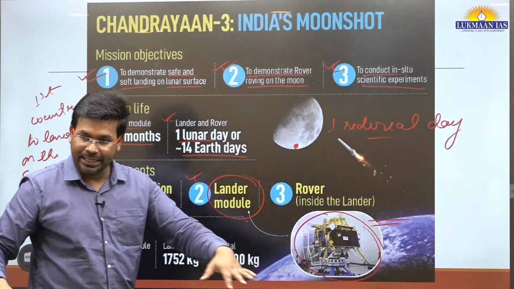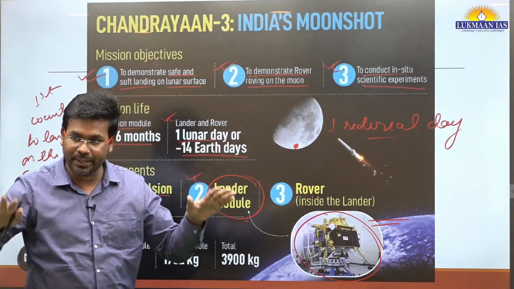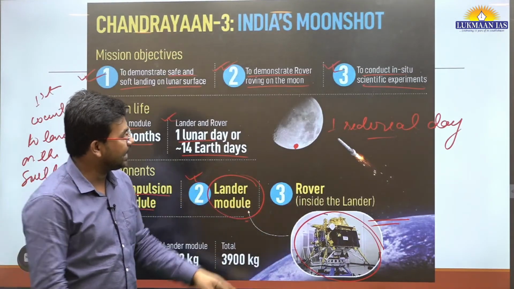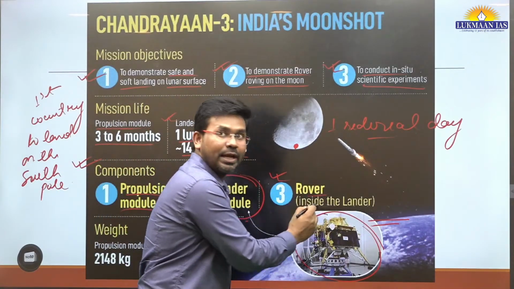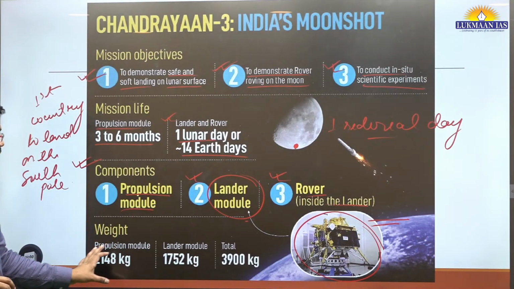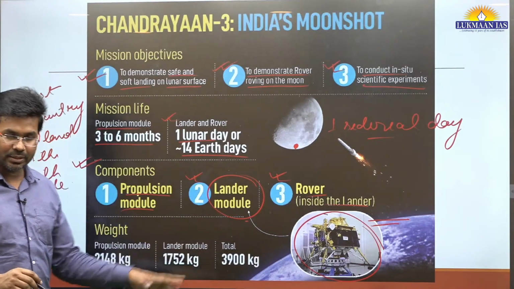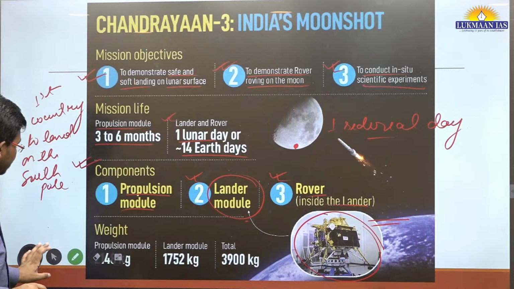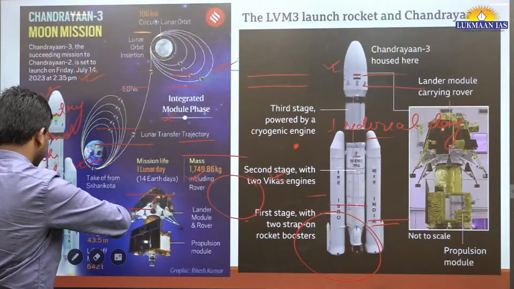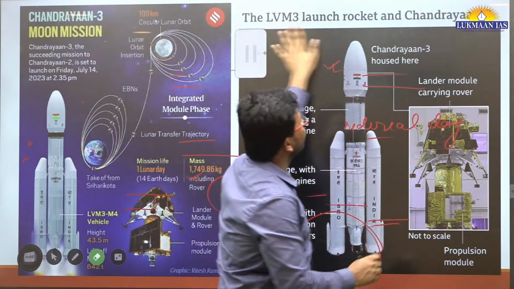The lander itself does not have wheels. It has something that helps it make a soft landing, and it has already done the soft landing. Inside the lander module we have the rover. This is the weight of the propulsion module. Together they have a weight of around 2,900, I think, or 3,900 kilogram. So this is the weight of the Chandrayaan mission. Having understood this, let us understand some other scientific things also.